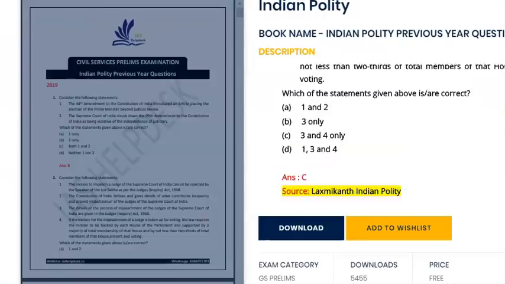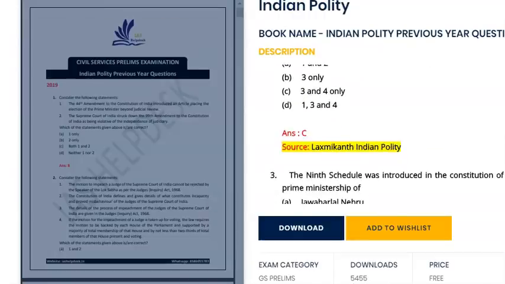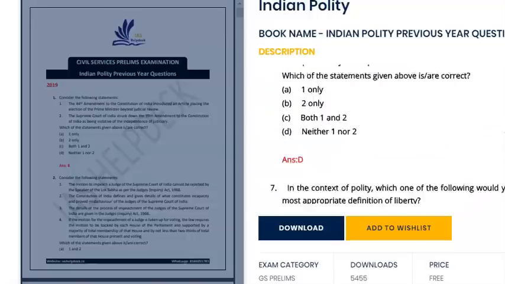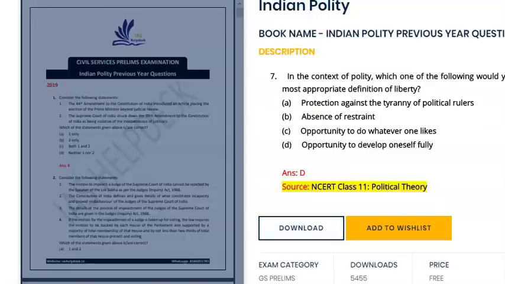In this, we have also mentioned the source of the question. That is, this question has been asked from Laxmikant, or from the NIOS, or from the NCERT books. You can either download the file in PDF format, or add it to the wish list, which will be saved in your account for later reference.